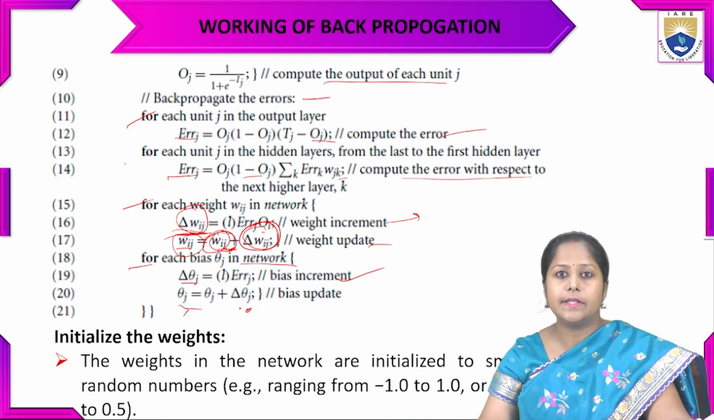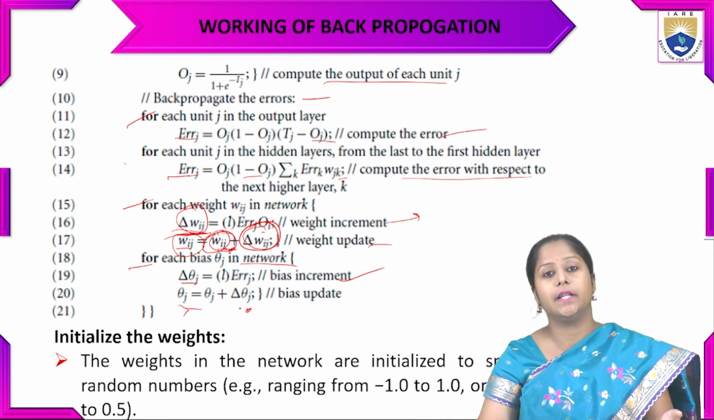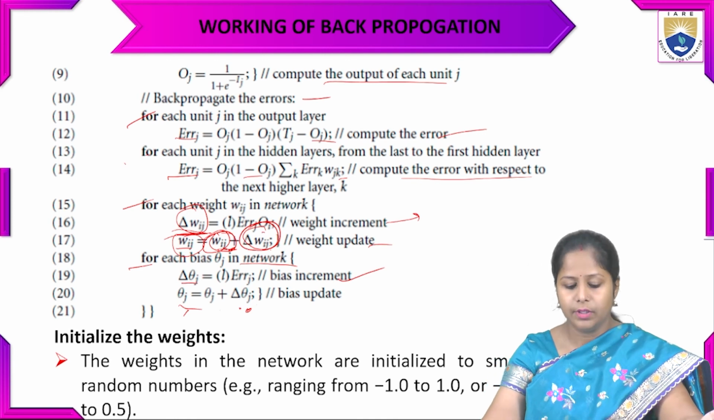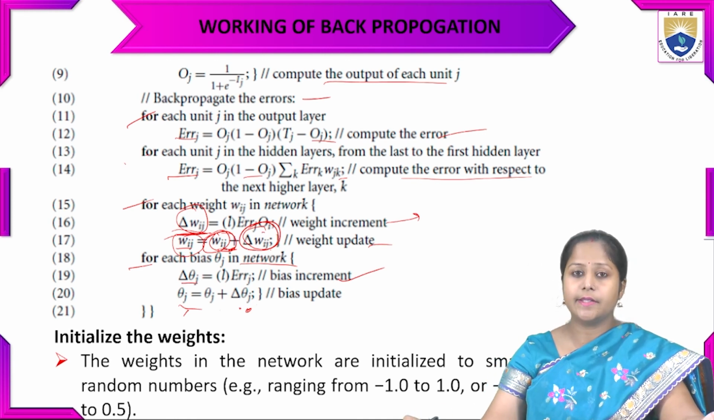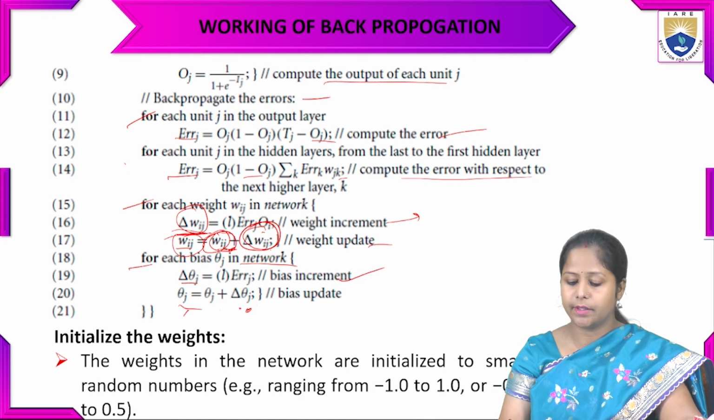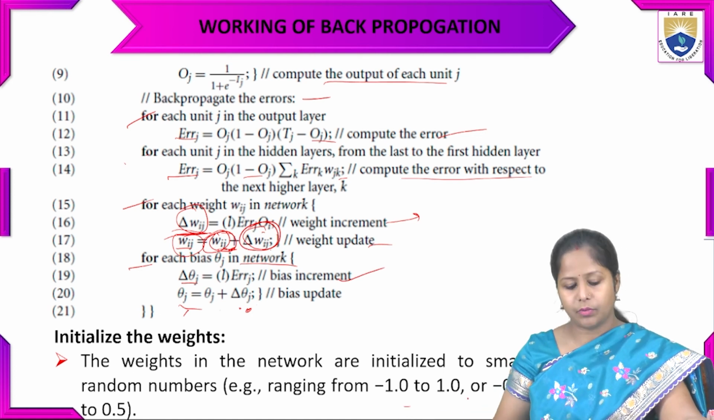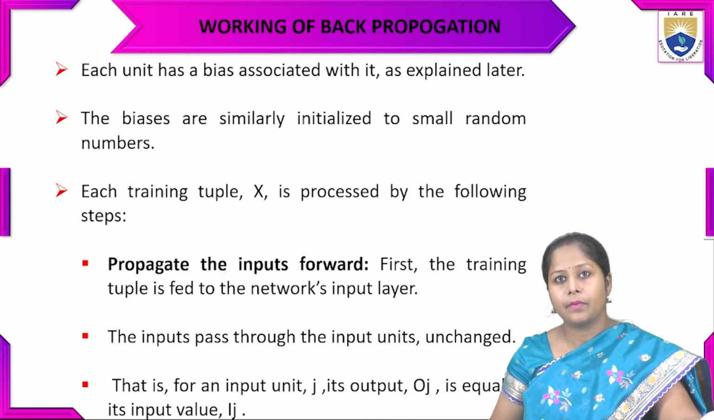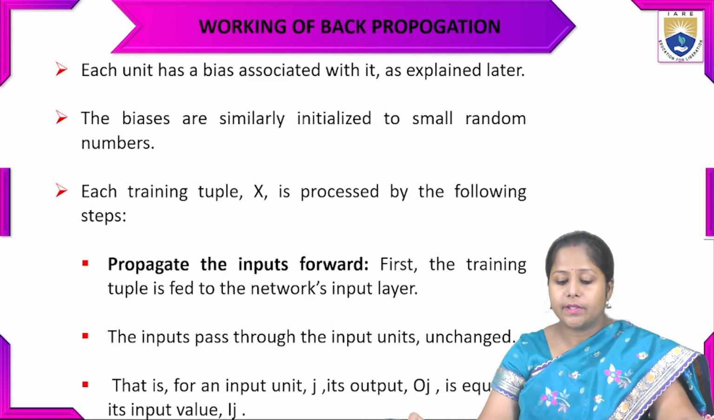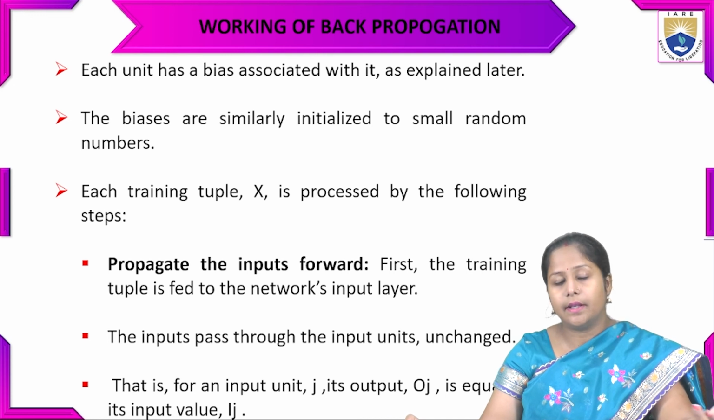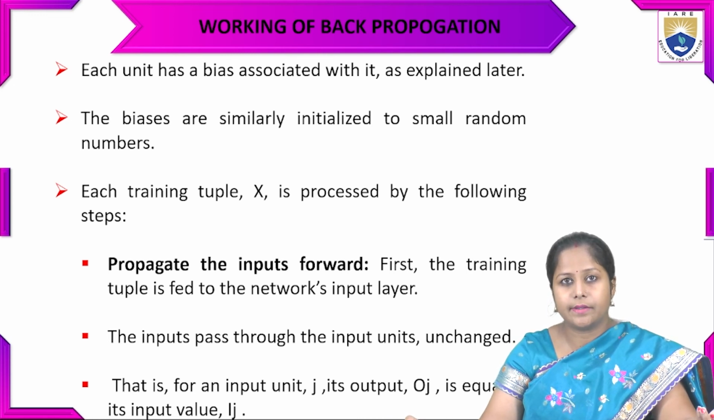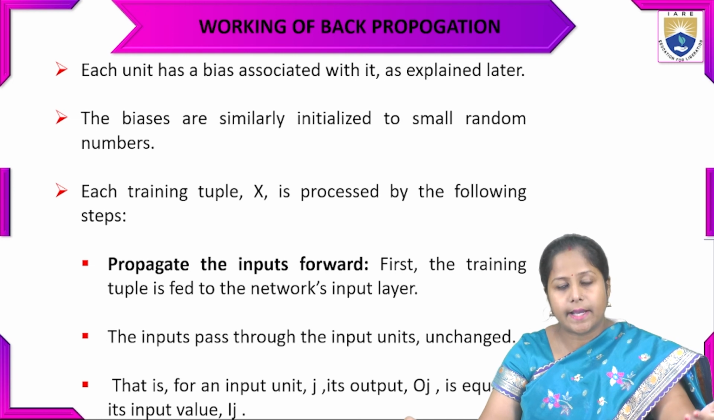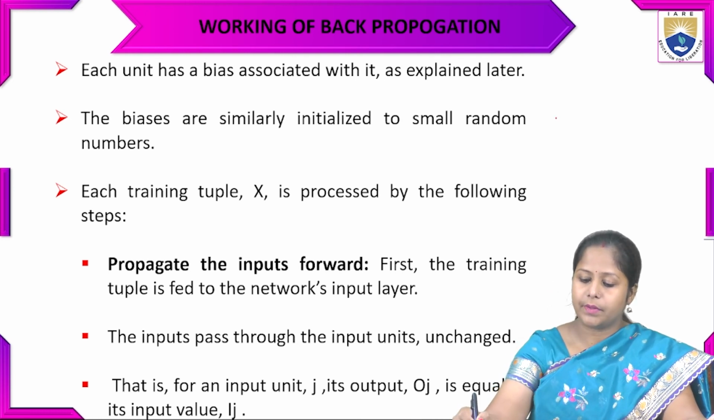So now we are going to initialize the weights. The statements are there, showing particularly what we are going to do. The weights in the network are initialized to small numbers, ranging from -1 to 1 or -5 to +5. That is the example I gave in the earlier slide. Each unit has a bias associated with it, which we will explain later. The biases are similarly initialized to small random numbers.